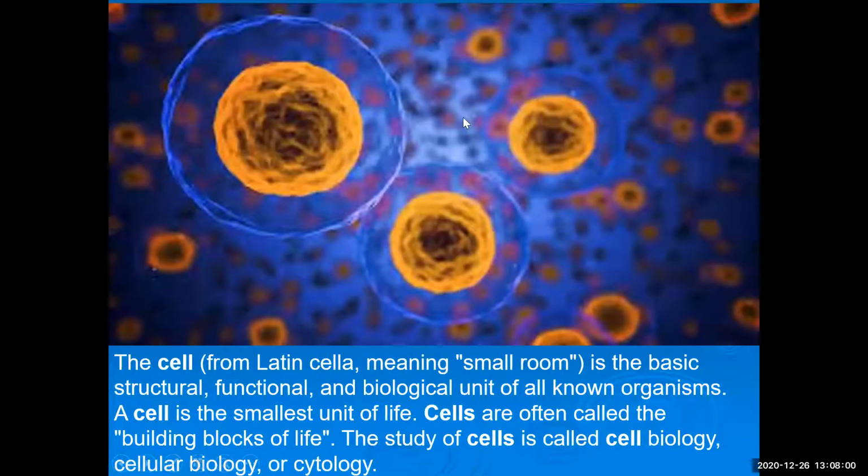So just to begin, just to have an idea of what a cell actually is. The word cell comes from Latin, cella, which means a small room. It's the basic structural, functional, and biological unit of all living organisms, and it's actually a building block, right? What you see here is a cell which has an outer membrane, and then you can see this structure in the middle, which is the nucleus, right? So it is simply known as a building block of life. And when we study cells, that study is known as cell biology or cytology, right? So this is what a cell actually is.